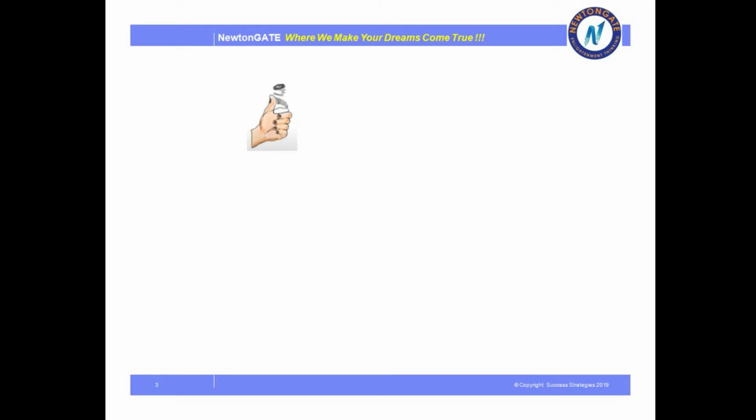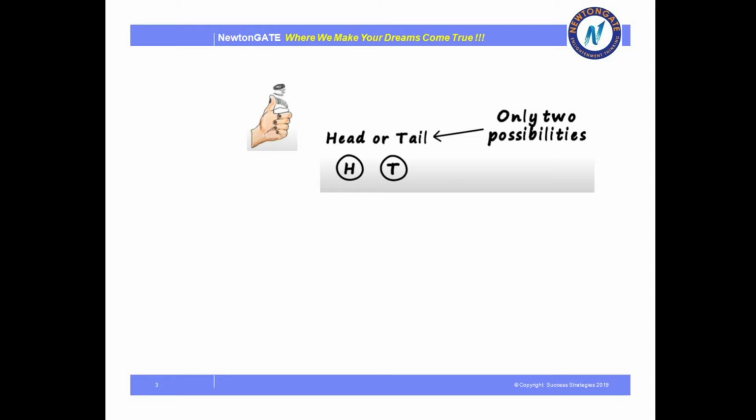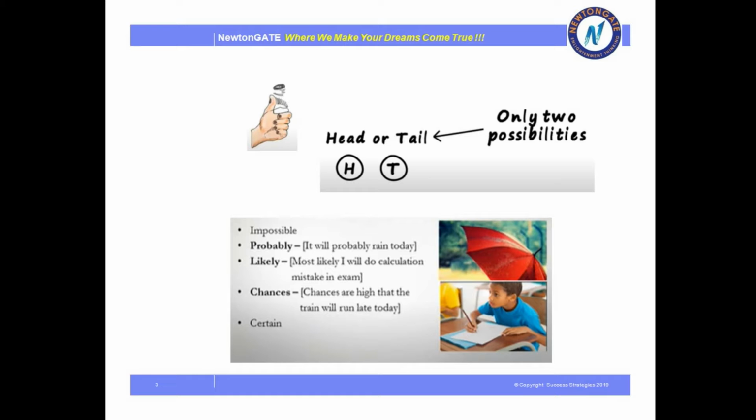Suppose we take the tossing of a coin. Now, when we toss a coin, what do we get? There are only two possibilities. Either you are going to get a head or a tail. But are you sure while throwing the coin which one you will get? No, right? Although we don't know the chances of getting each one of them, one thing is very sure: we know that either we are getting a head or we are getting a tail.